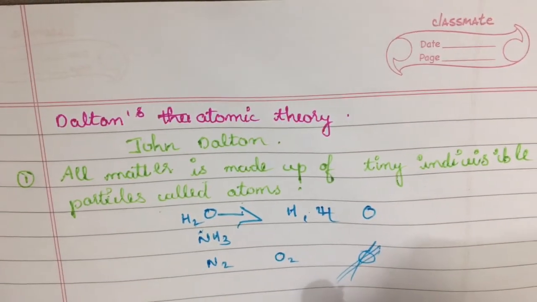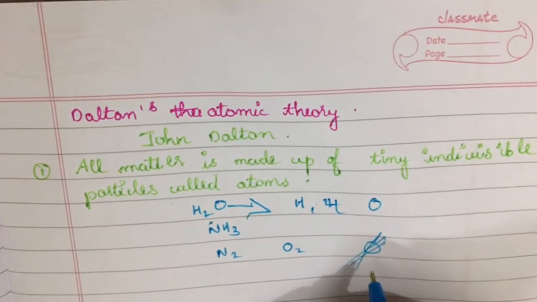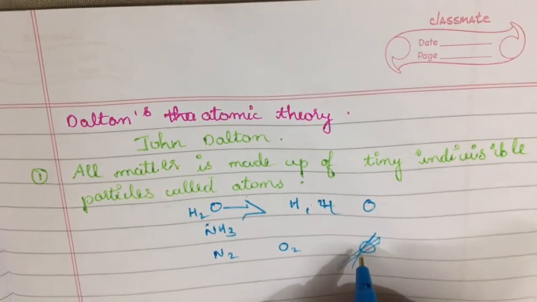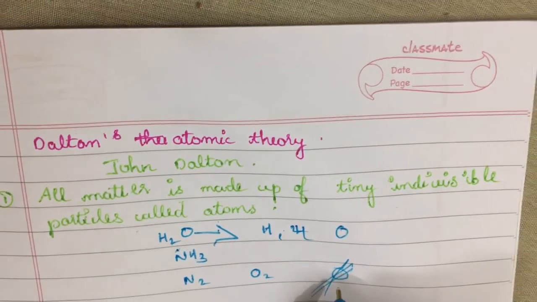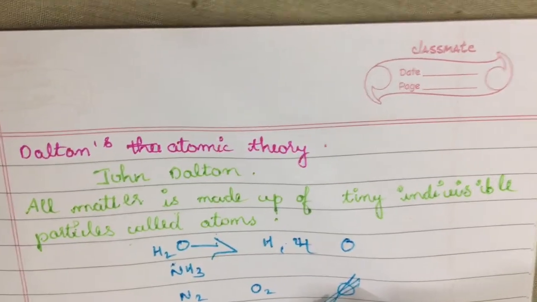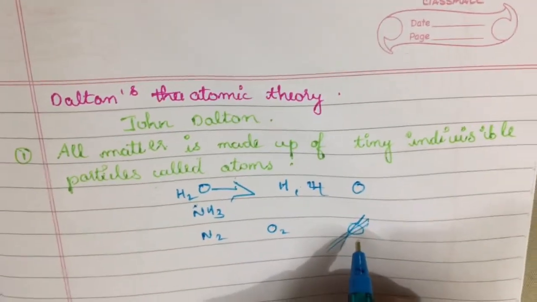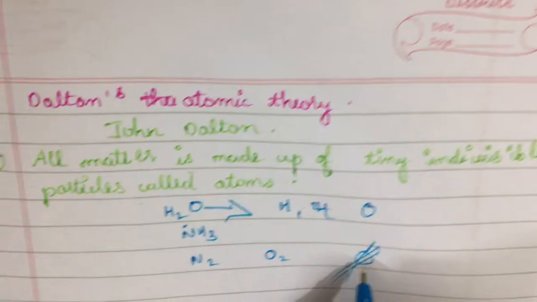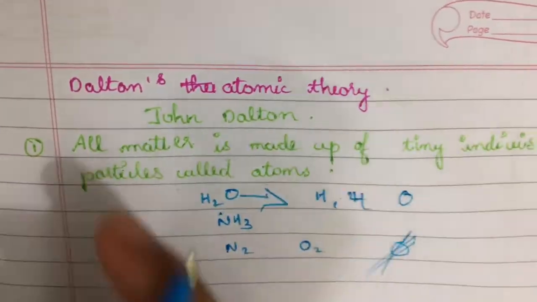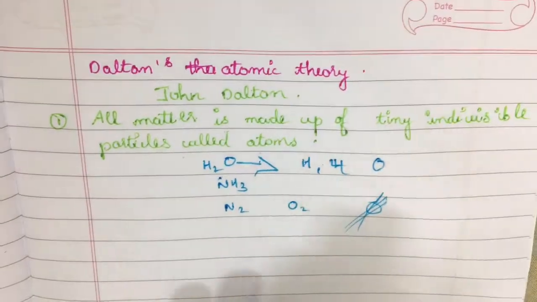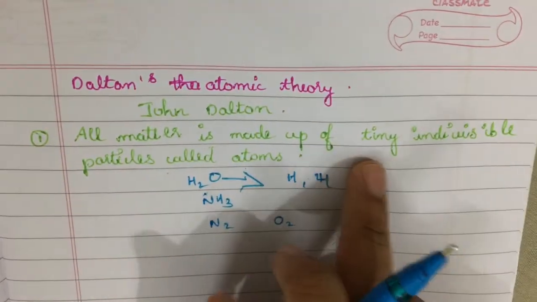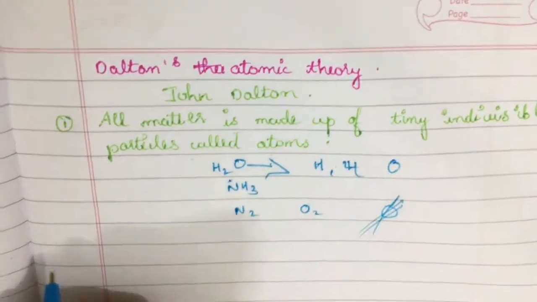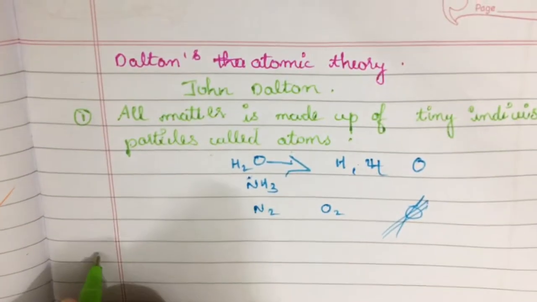How can we divide oxygen? This cannot be divided further, and they are made up of minute, tiny particles which are not visible to our naked eye. We need special apparatus or special instruments in order to see these atoms. So this is the first postulate of John Dalton, that all matter is made up of very tiny indivisible particles called atoms. Clear with this, right? Understood this topic? Next, let us move on to the second postulate.